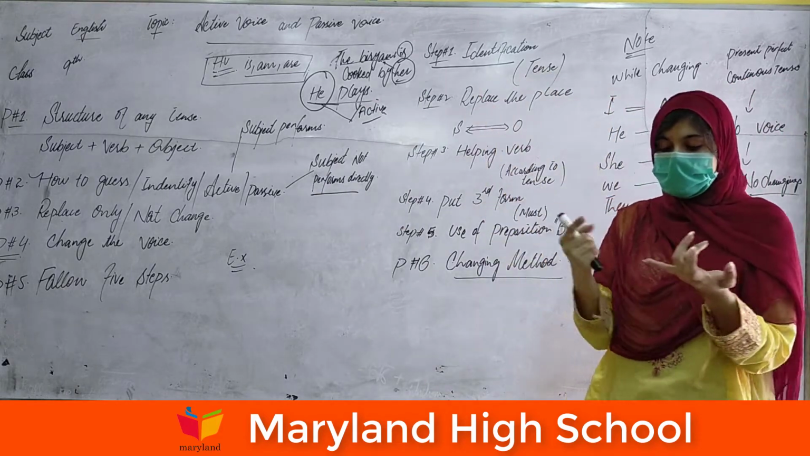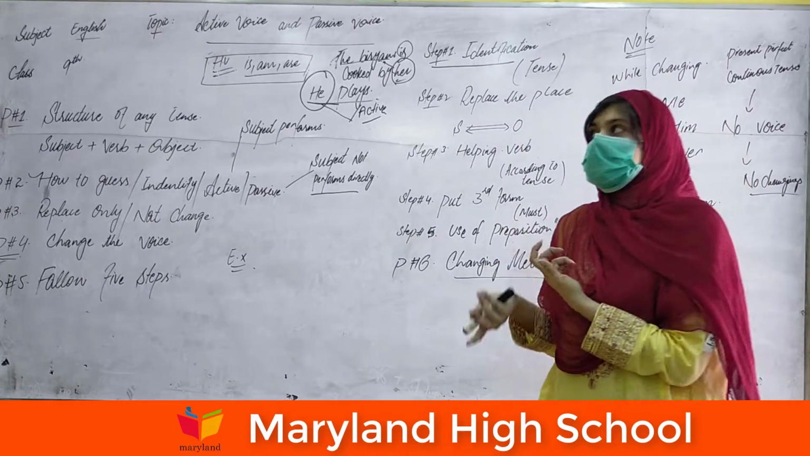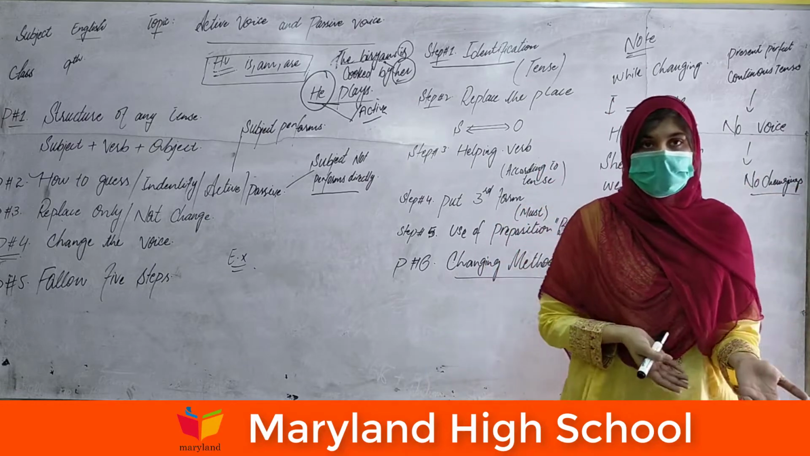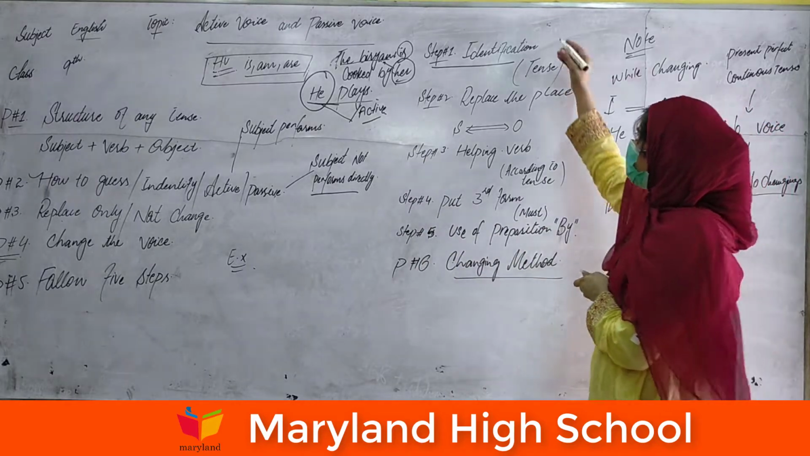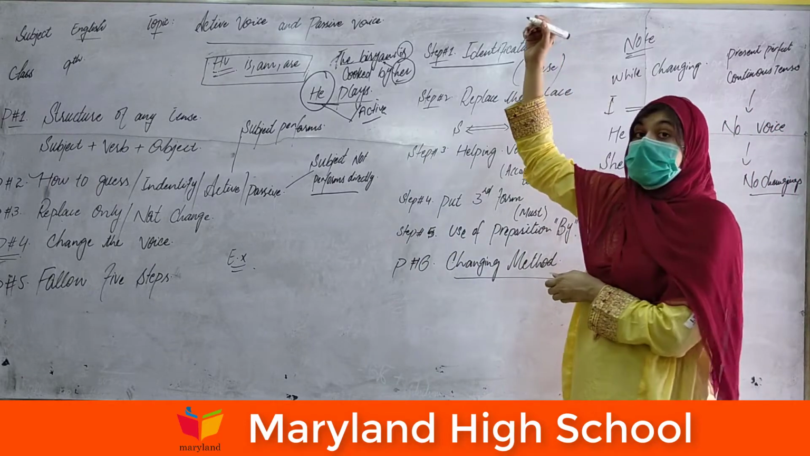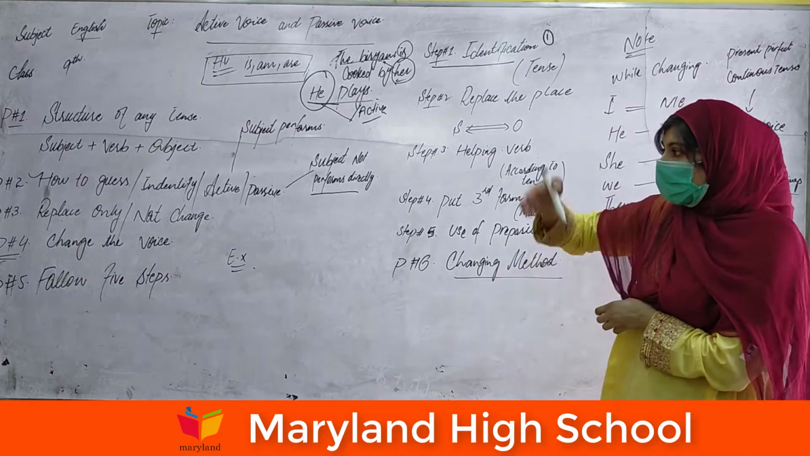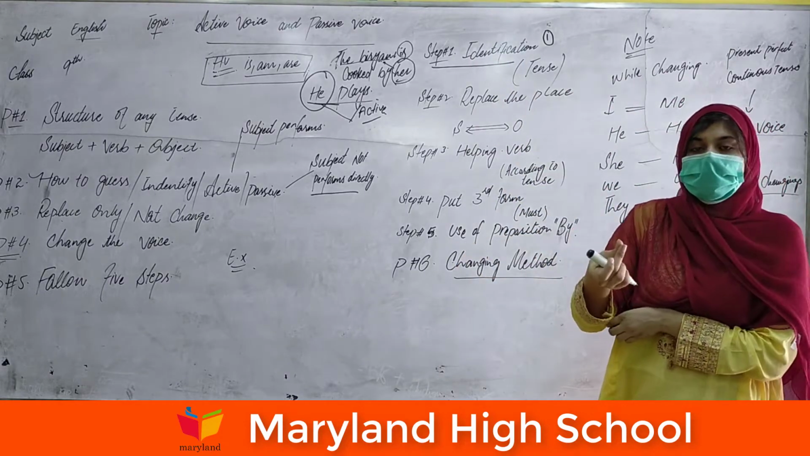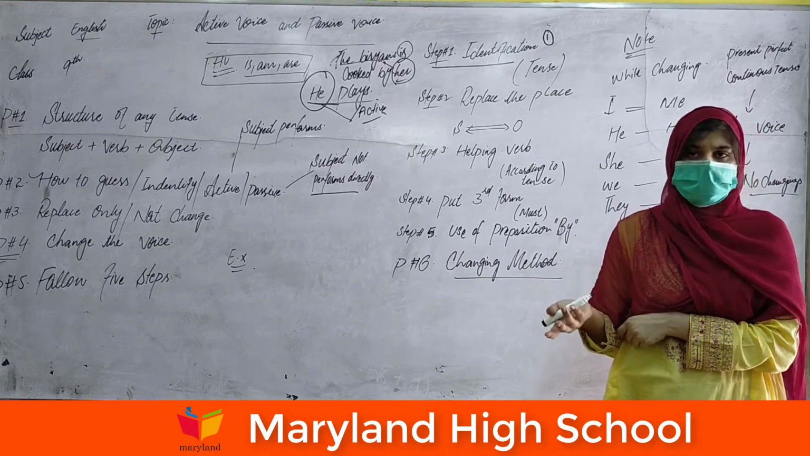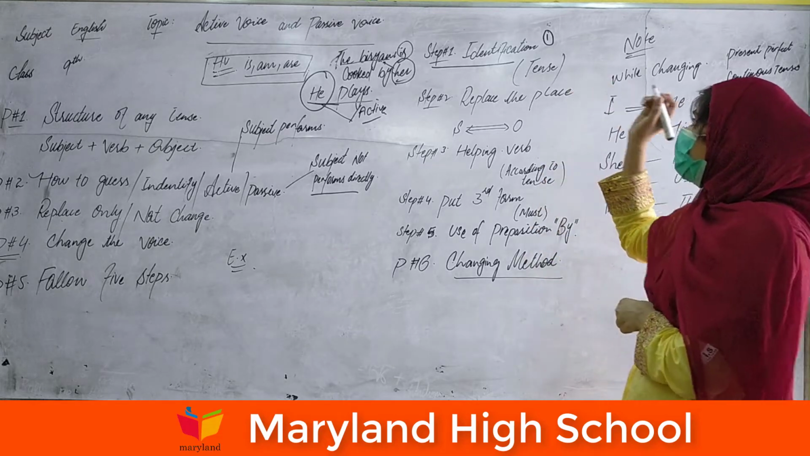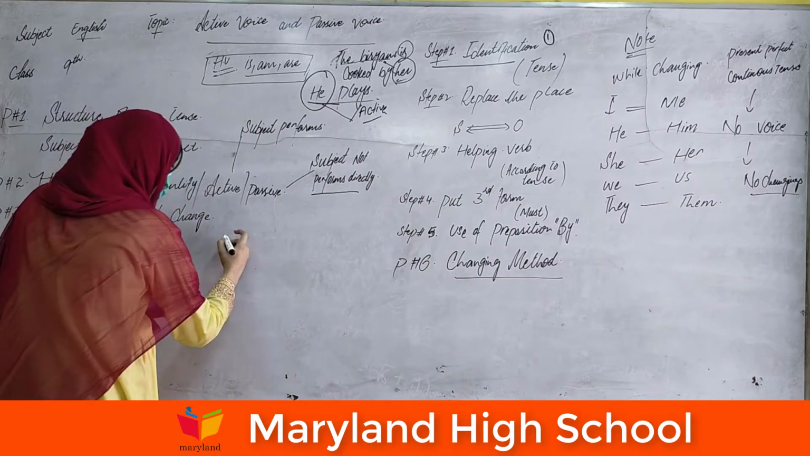Just identify whether this sentence belongs to the present indefinite tense, the present perfect tense, the past tense, or anything else. The first step is just to identify, to recognize. It's your responsibility to follow these 5 steps. Then you can quickly convert active into passive and passive into active. It's very easy. First step, identification. Just for example, I have an example.